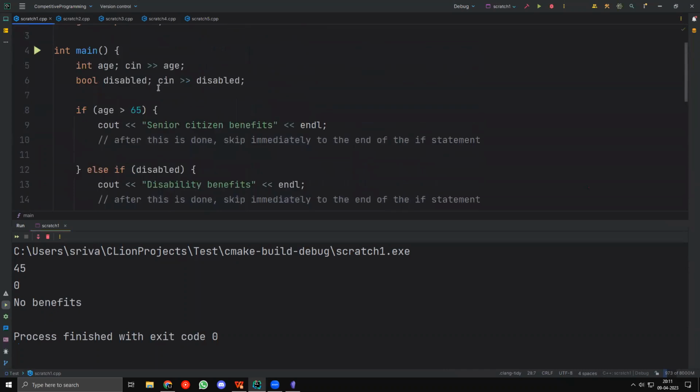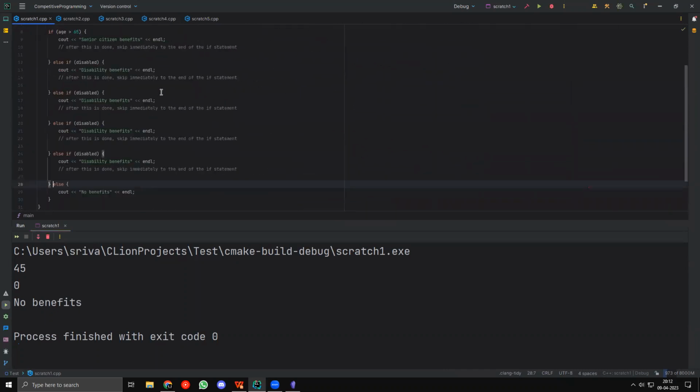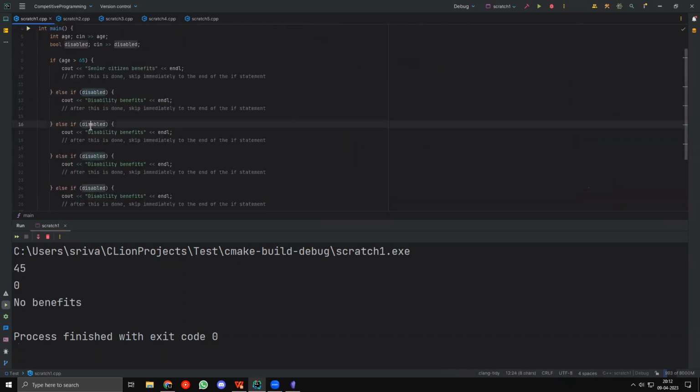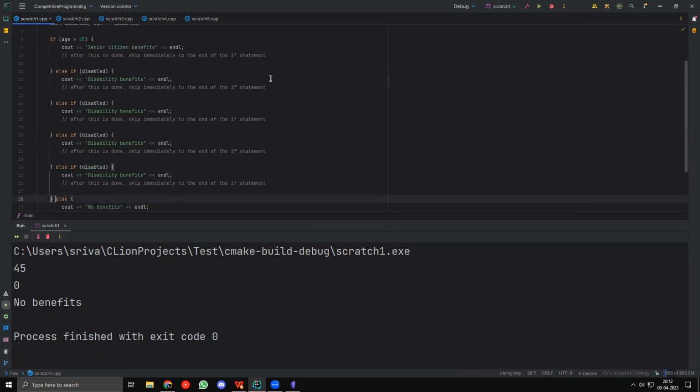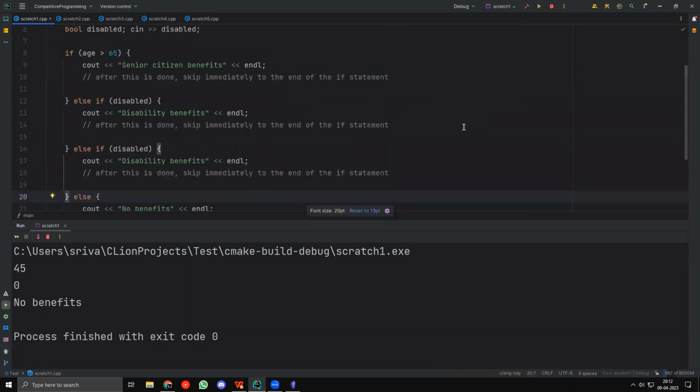By the way, I can join many of these together. I can have multiple else if statements. I can have one condition, the second condition, third condition, and so on. We can have thousands of conditions. It doesn't really matter.